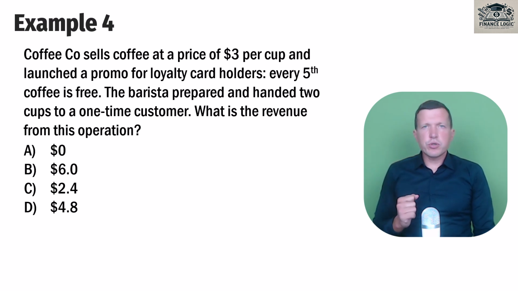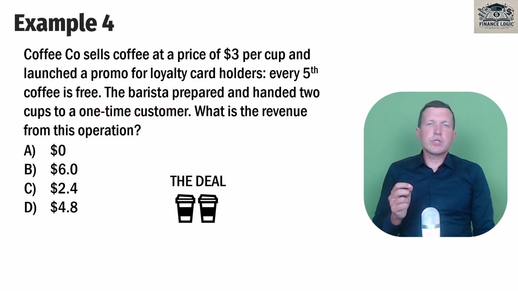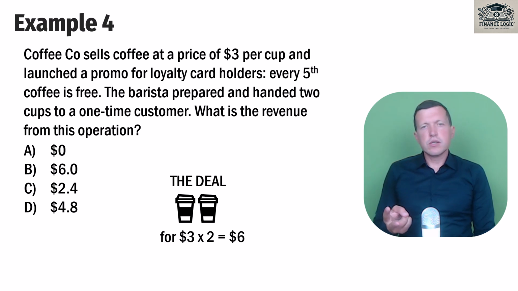So this is very important to understand. We have the same terms, but our customer is different. It's a one-time customer, and our deal is that we have to deliver 2 cups of coffee for $6. That's all. There is nothing else in this deal. Because the barista prepared and handed 2 cups of coffee to our customer, we have completed this deal entirely, and the answer is B. It's $6.